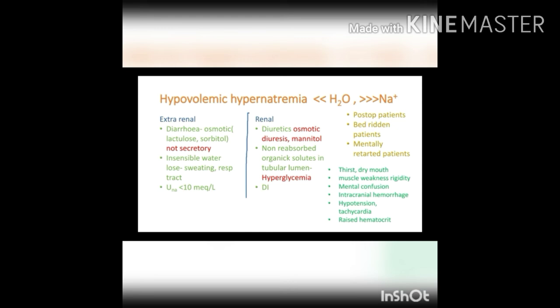Then muscle weakness, rigidity, mental confusion. In severe cases, intracranial hemorrhage, coma, and death can also happen. The patient's signs will be hypotension, tachycardia, raised hematocrit. Of course, sodium concentration will be more than 145 millimole per liter. And treatment in these cases is by the administration of 0.9% NS.